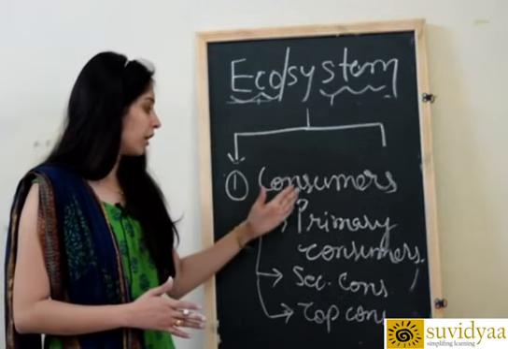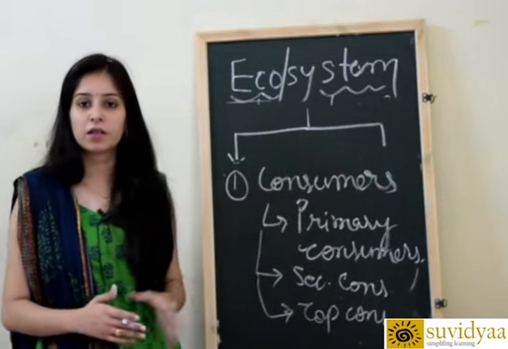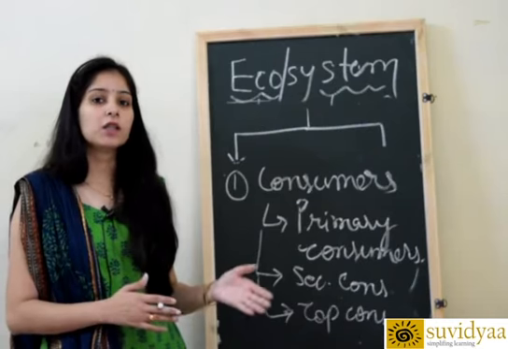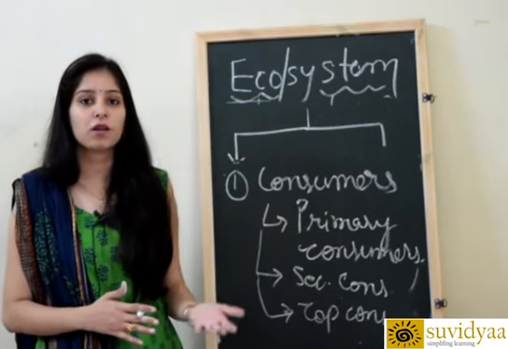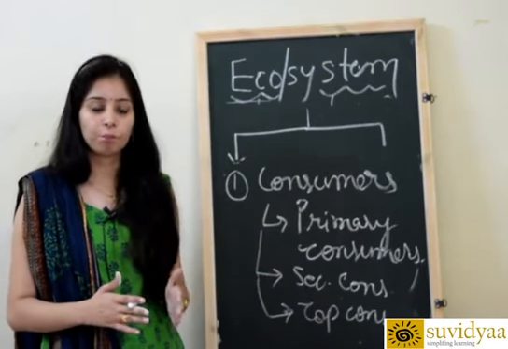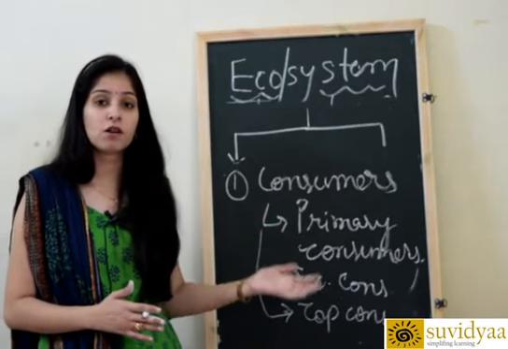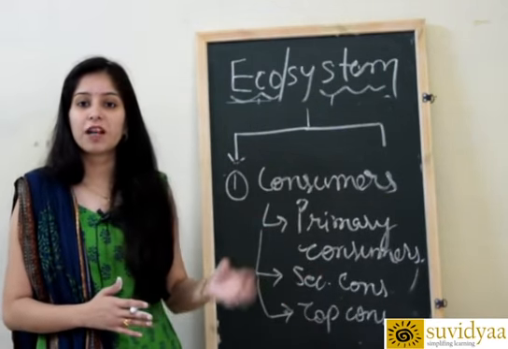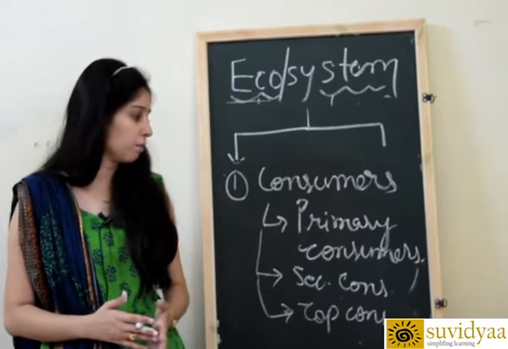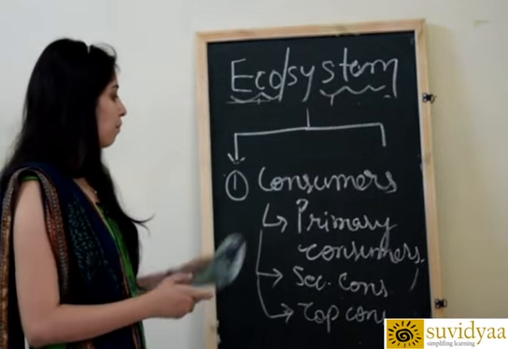In the third category, besides these, there are some parasites also available. Parasites means they live inside or outside of our body and they grow. And there are some scavengers also, they eat dead flesh of other animals. So these are the types of consumers.